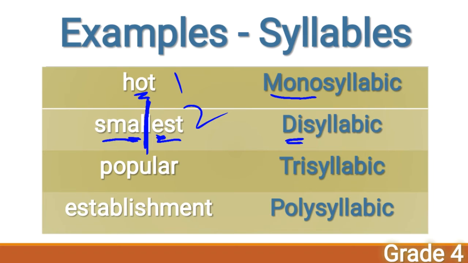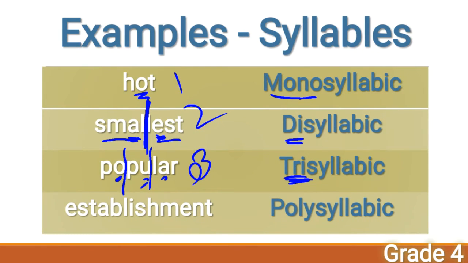And here this is a trisyllabic word, popular. Popular, right, children? So here O is the vowel sound, here U, and here A. You know that each syllable should have a vowel sound, isn't it, children? 3 syllables, so this is called trisyllabic, right?